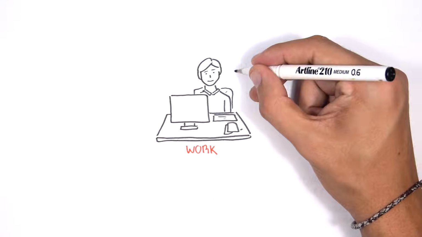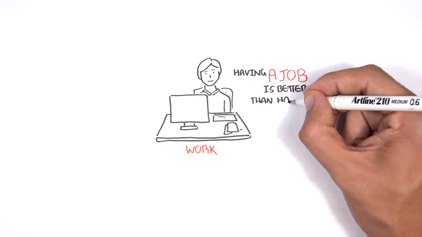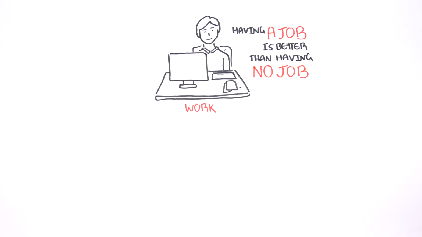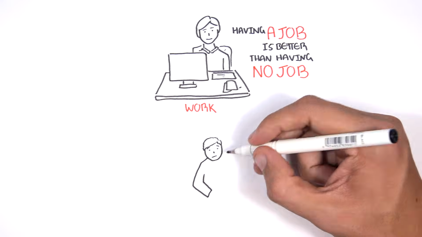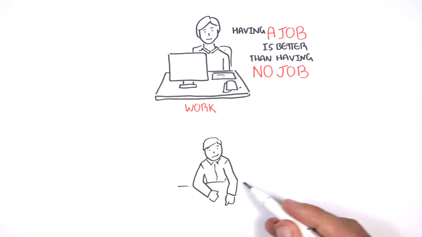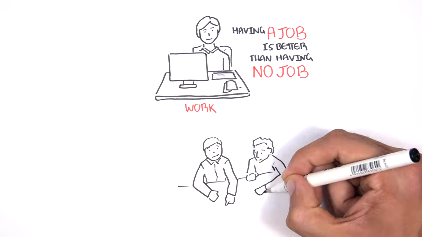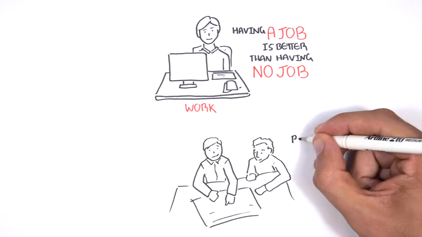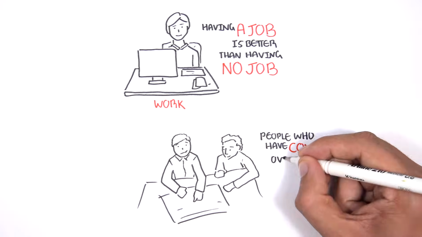Work. Having a job is better than having no job, because having a job means income, and income allows people to maintain the basic life necessities. However, a healthy workplace is also important, with good social organization and relationships. Stress, as mentioned earlier, increases the risk of disease, and thus stress at work contributes to poor health outcomes. People who have control over their work have better health.